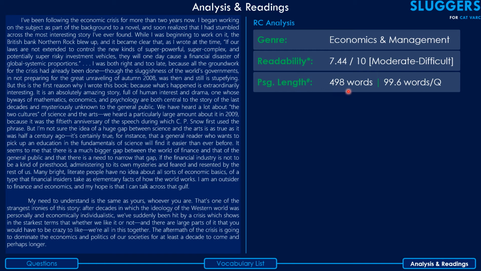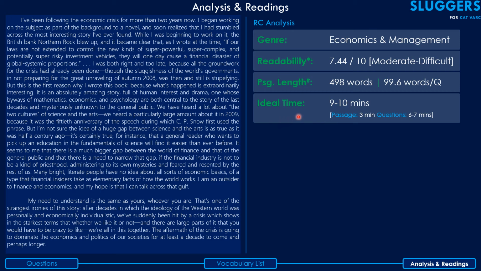Coming to the passage length, 498 words for 5 questions, which gives you an index of 99.6 words per question, which is pretty standard for CAT. Then the ideal time for solving the passage. For reading the passage, it would be 3 minutes, definitely not more than 3 minutes. You might in fact want to bring it down to 2.5. And to solve the questions, maybe 6 to 7 minutes. So overall, not more than 9 to 10 minutes.